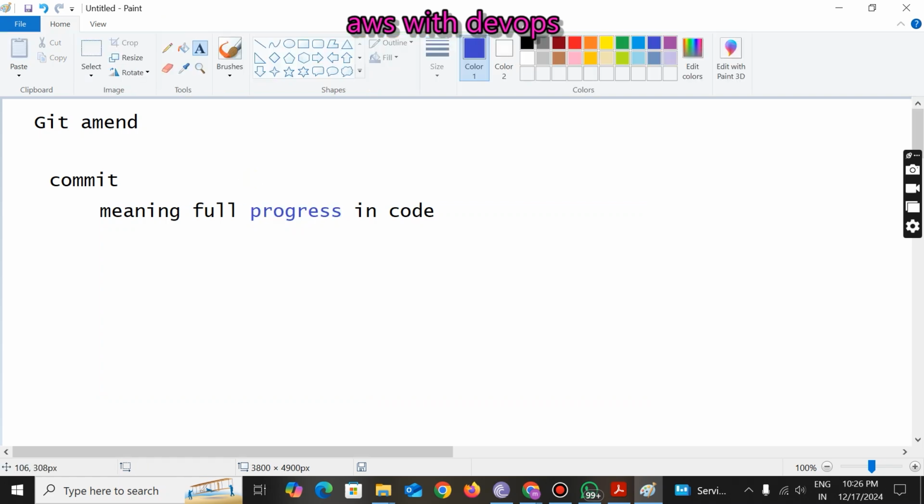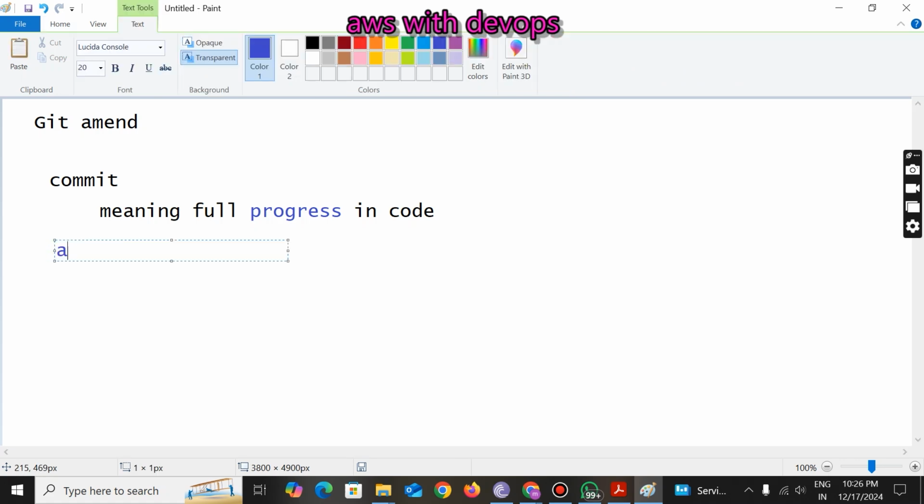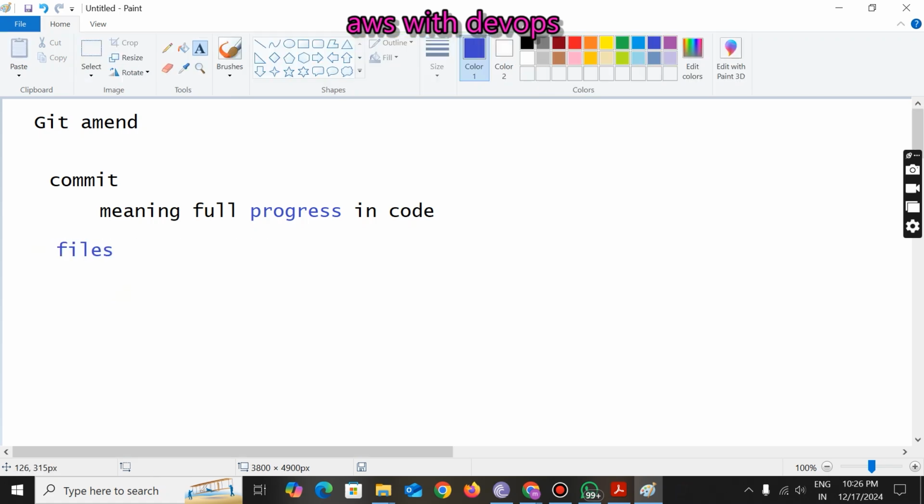So after doing the commit, say the developer created some set of files, a.txt and so on, and committed these files.